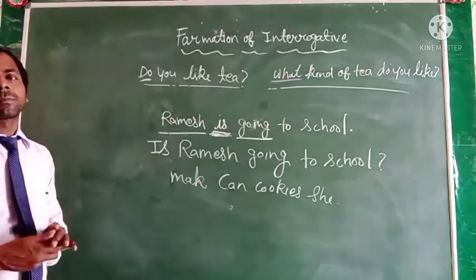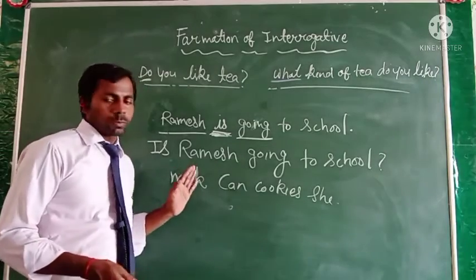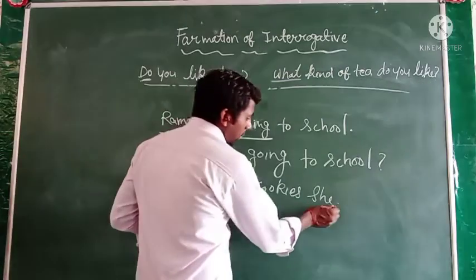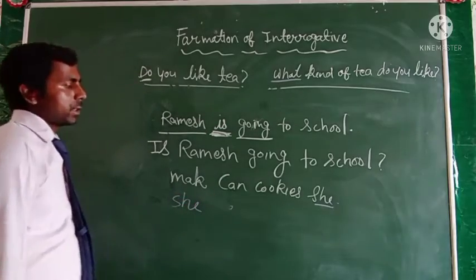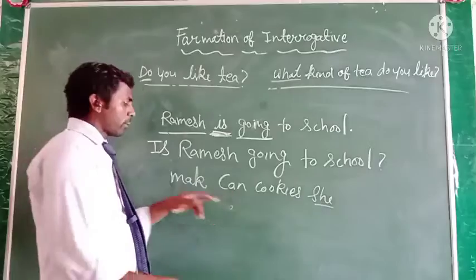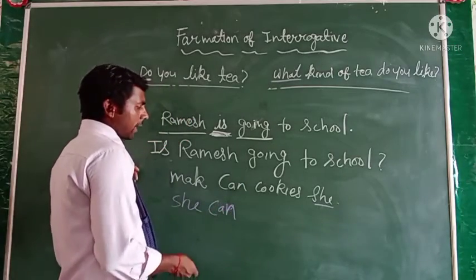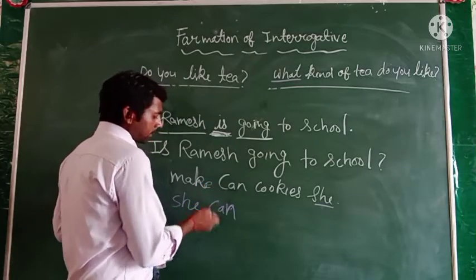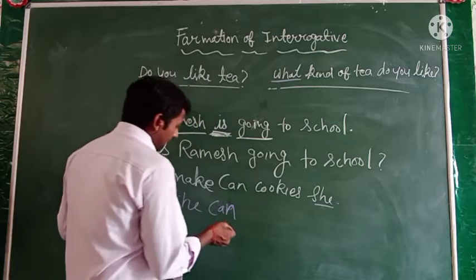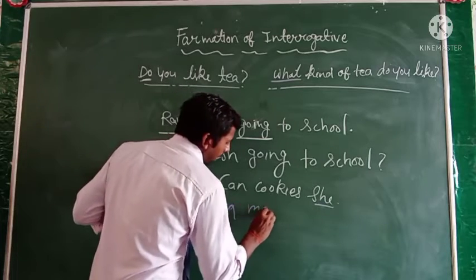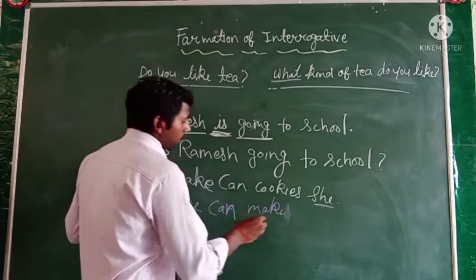First, you can see which word will be the subject. The subject word will be see. After that, you have to arrange it with the helping verb can, and then write down make. So it will be see, can, make, cookies.